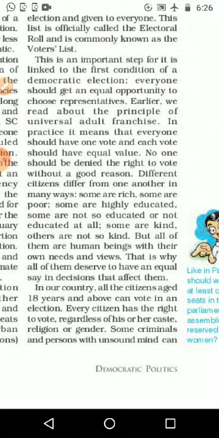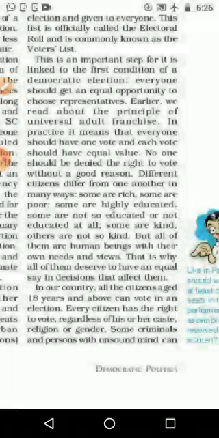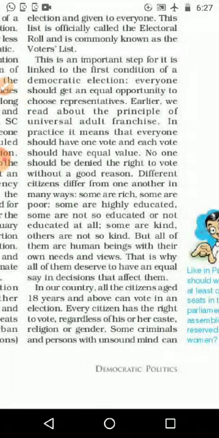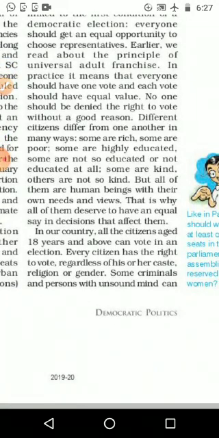This is an important step for its link to the first condition of a democratic election. Everyone should get an equal opportunity to choose representatives. Earlier, we read about the principle of universal adult franchise, which we also saw in the first chapter. In practice, it means that everyone should have one vote and each vote should have equal value. Please underline what is meant by universal adult franchise. Then, no one should be denied the right to vote without a good reason.